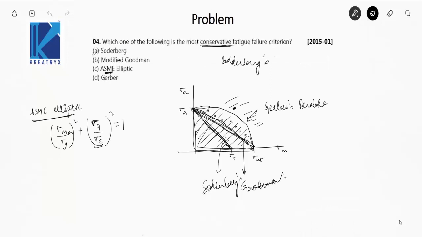So the Soderberg line is a more conservative failure criteria, and there is no need to consider even yielding in this case. Okay, so this is the most conservative failure criteria. Okay, next question.